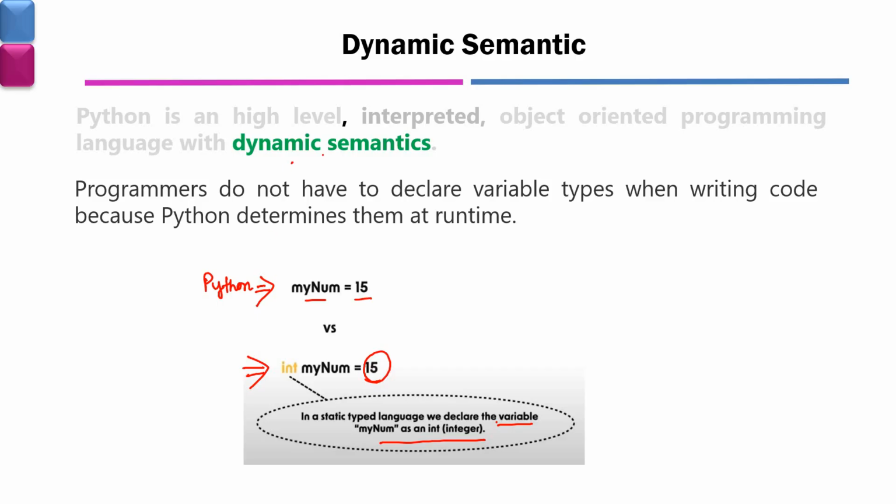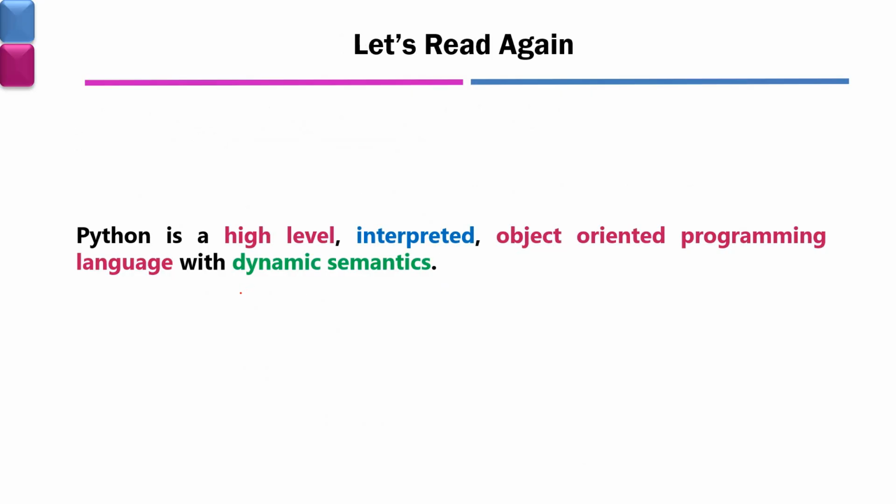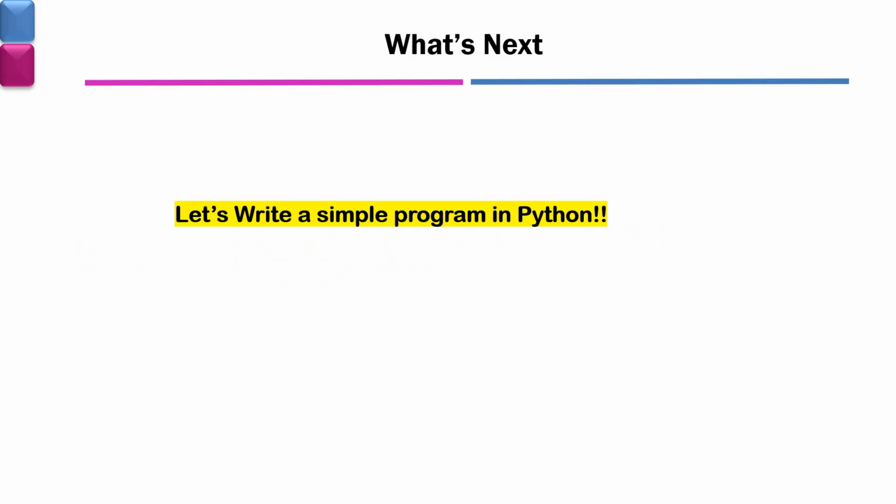So now if you read the definition once again, Python is a high level interpreted object-oriented programming language with dynamic semantics. You have understood all these terms, right? So you have understood all the features of Python. Now what we will do, we will write a very simple code in Python. In our next lecture, you are going to see your first Python code, and it's very simple, but you will get a flavor of Python. So thank you so much.